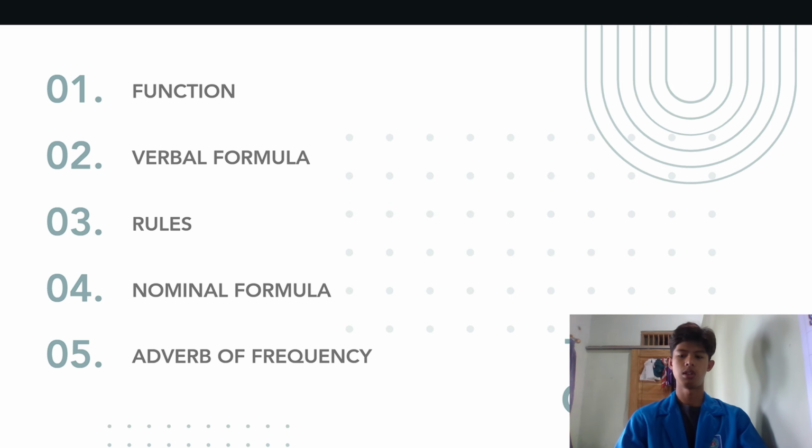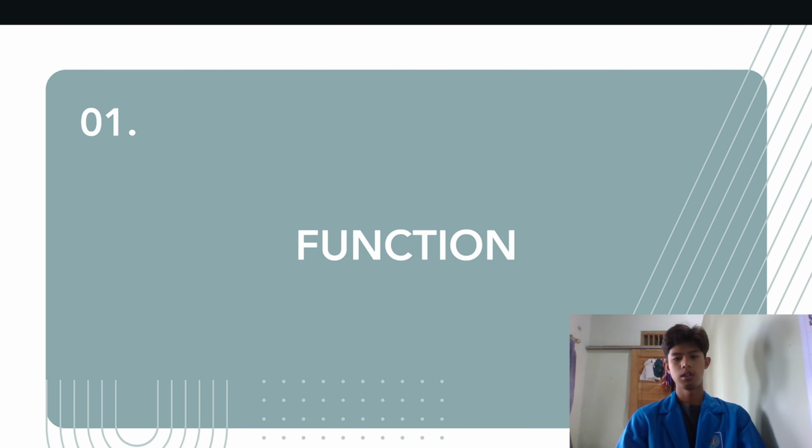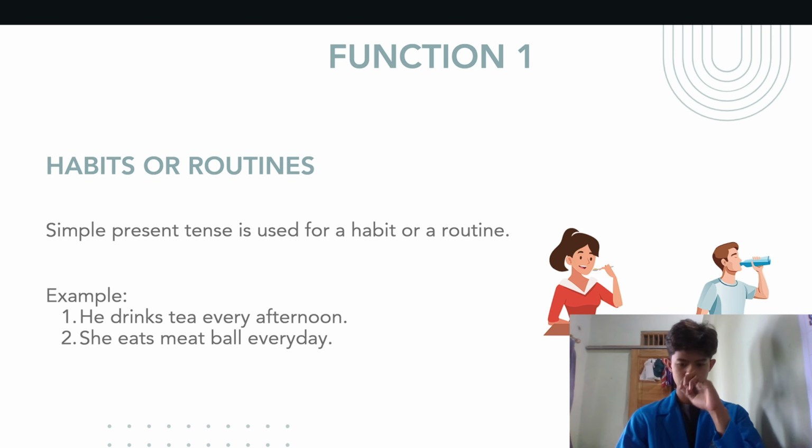Firstly, we have a table of contents: number one is function, number two is verbal formula, number three is rules, number four is nominal formula, and number five is adverb of frequency. For function one, simple present tense has two functions. The first is that simple present tense is used for a habit or routine.